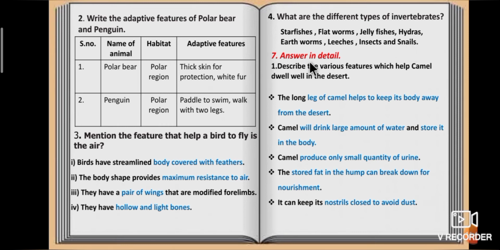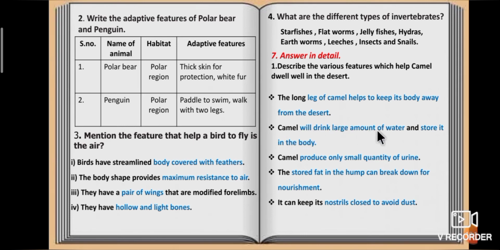7th Roman letter, answer in detail. First question, describe the various features which help the camel dwell well in the desert. Answer is, the long legs of camel help to keep its body away from the desert heat.